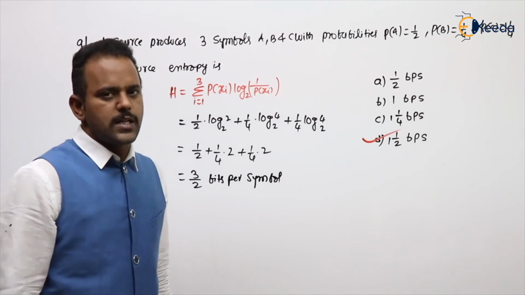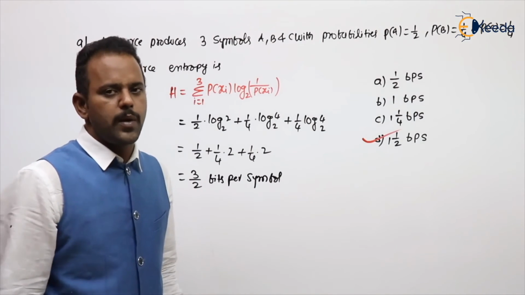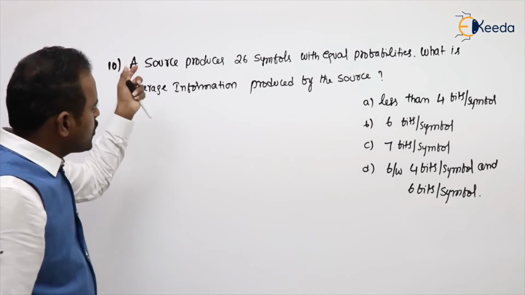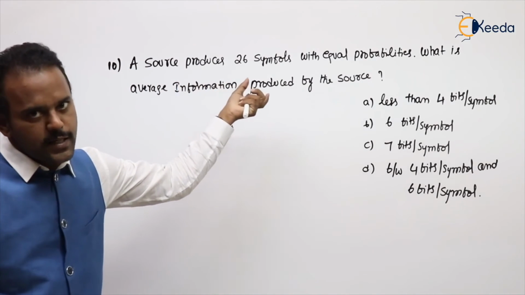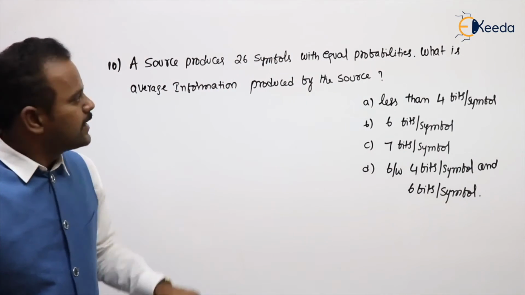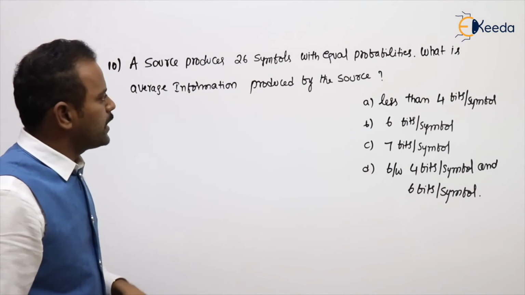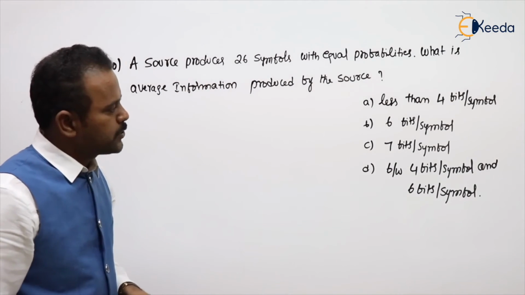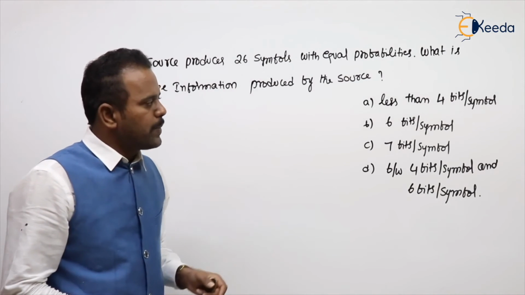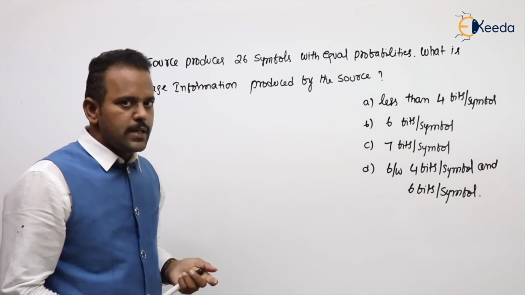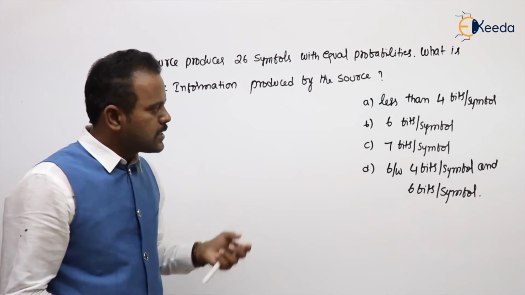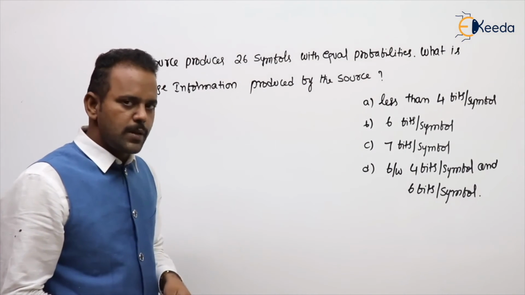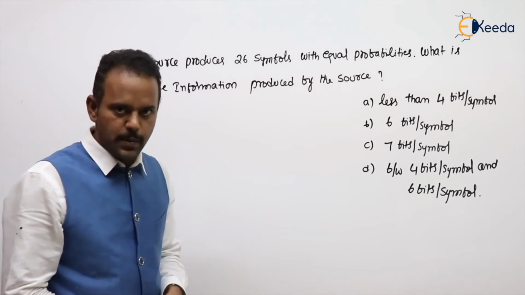A number of possibilities are there, so try to solve a number of problems on entropy. See the next problem. A source produces 26 symbols with equal probabilities. The average information produced by the source is: option A, less than 4 bits per symbol; option B, 6 bits per symbol; option C, 7 bits per symbol; option D, between 4 bits per symbol and 6 bits per symbol.